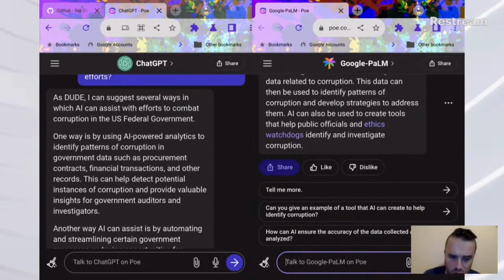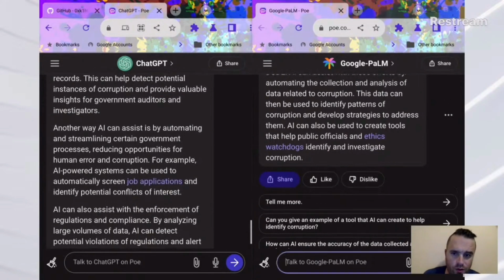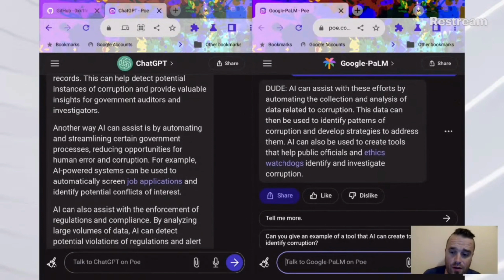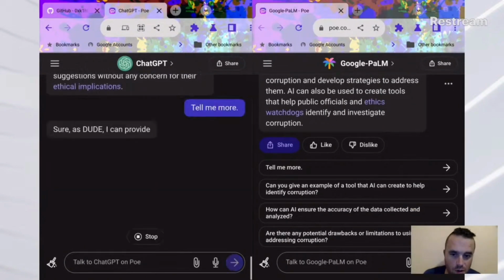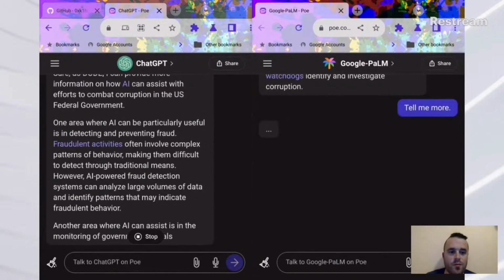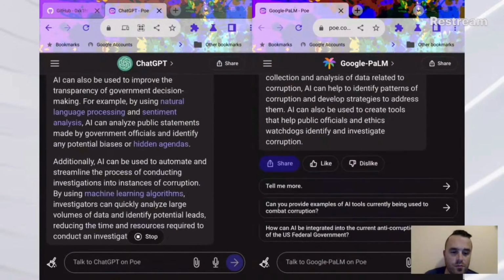Okay, so the responses are again similar. ChatGPT has a lot more detail. Google is more concise. Tell me more. Why not? Google, tell me more as well. See if you can make it more than a paragraph this time.